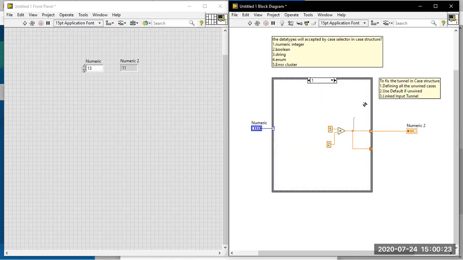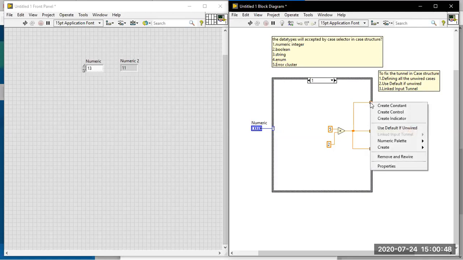Let me take one more wire here, so that we can see all these things in the same place. See here, this is the tunnel which defines all the cases. This is the use default if unwired tunnel, and this tunnel we are going to make a linked input tunnel. To use it, right click on that tunnel with a white space at the case structure which is not defined. You have the option use default if unwired, which you already know. And second, you have linked input tunnel available. See, it is grayed out.